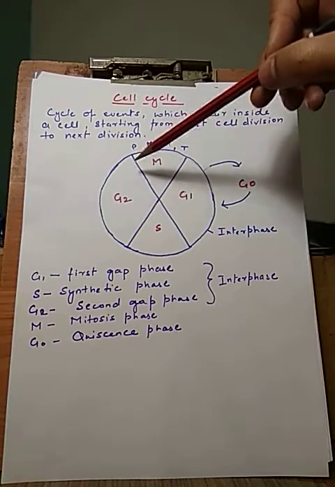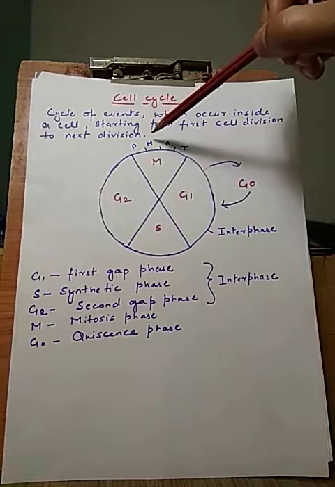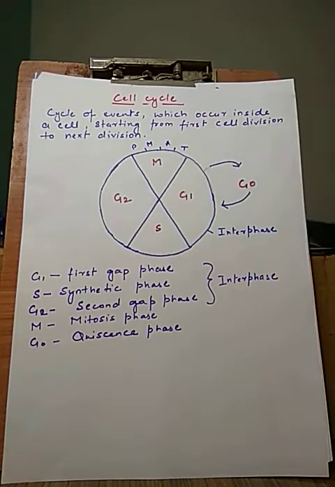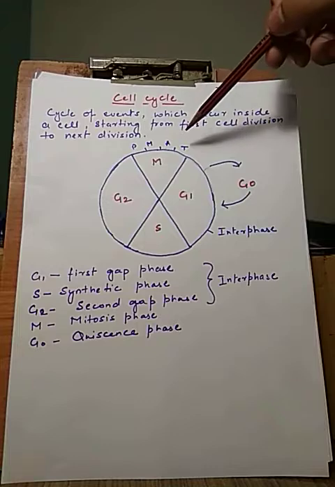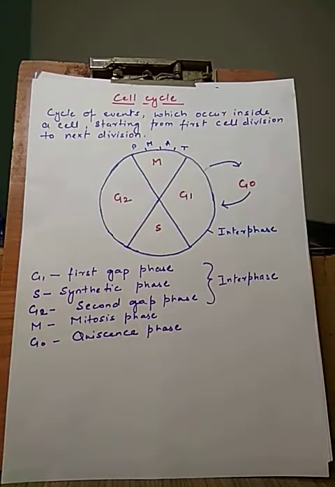After G2 phase, the cell enters into mitosis, which is divided into prophase, metaphase, anaphase and telophase. After telophase, when the nucleus divides into two, cell division or division of cytoplasm occurs, and the parent cell divides to form two daughter cells.